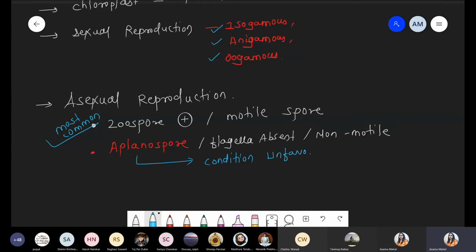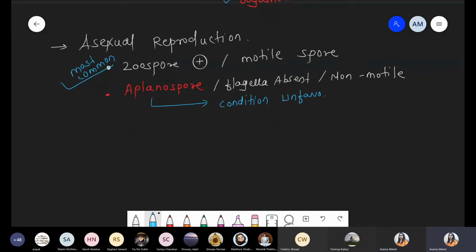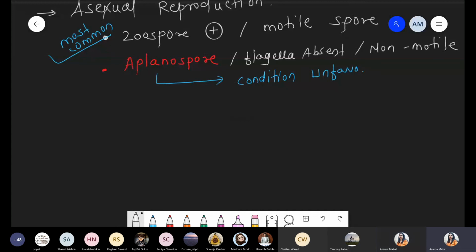Yes, ma'am. Okay, chalo. Now we are talking about the next point, life cycle. These are showing the life cycle, that is the haplontic life cycle. We will discuss this part at the end. What is the meaning of haplontic, haplodiplontic, and diplohaplontic? So just wait for a little time. आपको थोड़ा सा याद होगा.